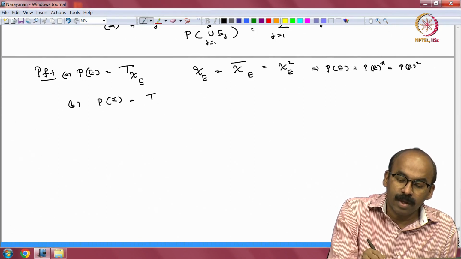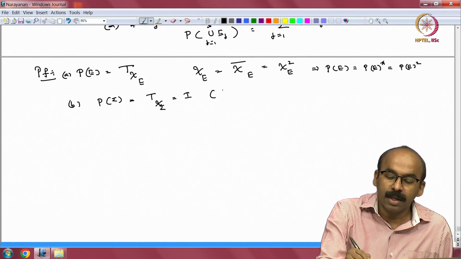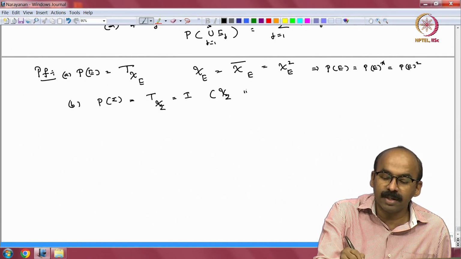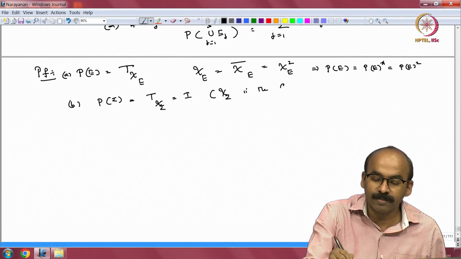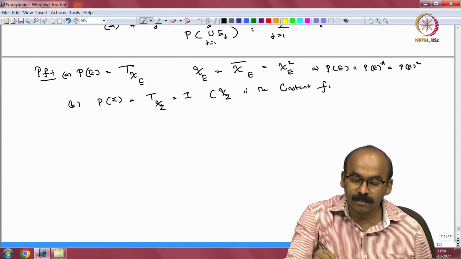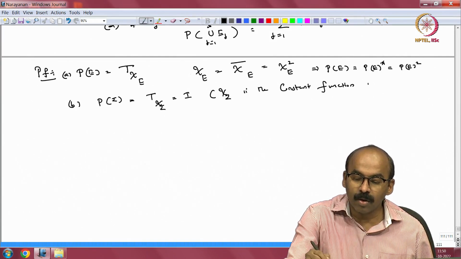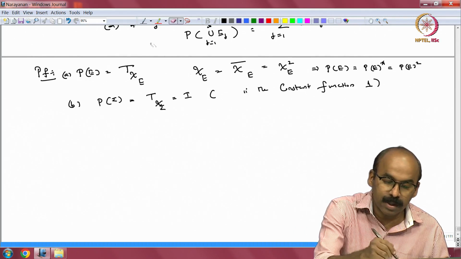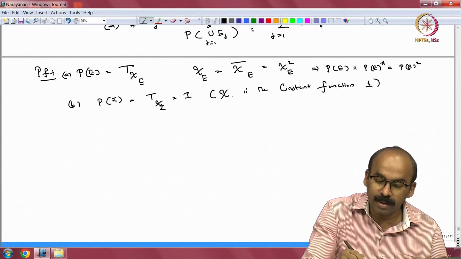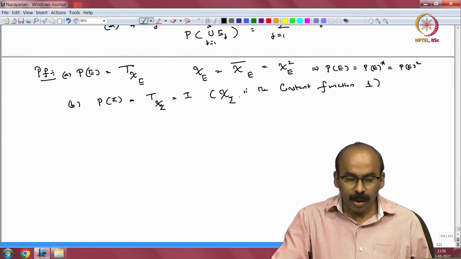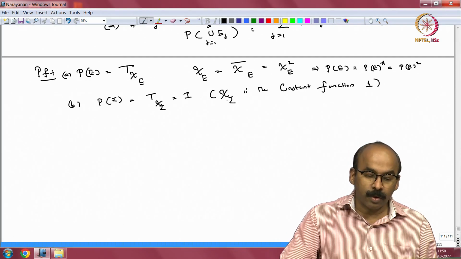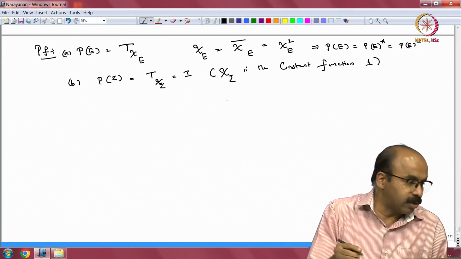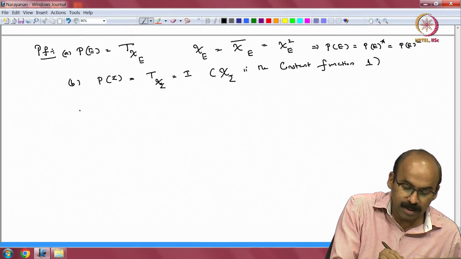This is T of chi sigma, equal to the identity operator, because chi sigma is the constant function 1, right, and 1 has to go to 1, right. So, let us write this clearly. So, this is chi sigma, right, because it is an algebra homomorphism and so on, 1 has to go to the identity operator. So, that was obvious.